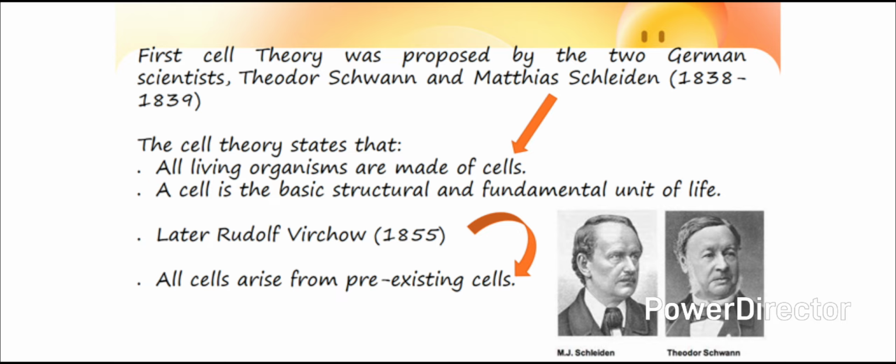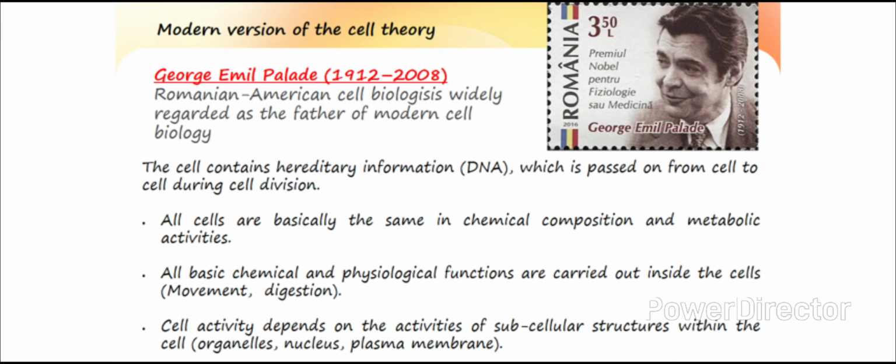A cell is the basic structural and fundamental unit of life. Later, Rudolf Virchow in 1855 found out that these cells arise from pre-existing cells, that is, through division: mitosis, meiosis. A modern version of cell theory was eventually formulated, and it contains the following postulates.